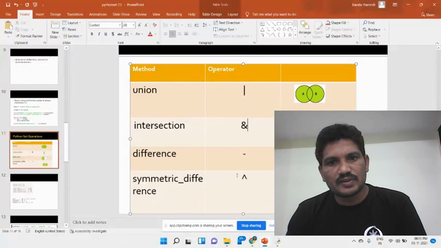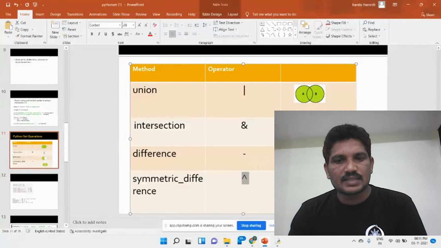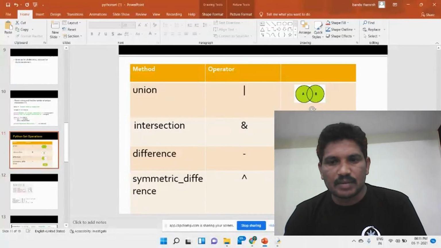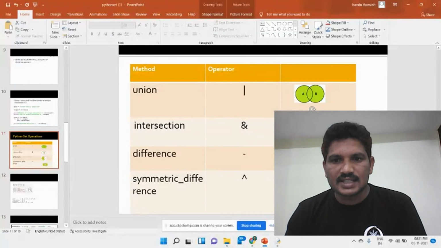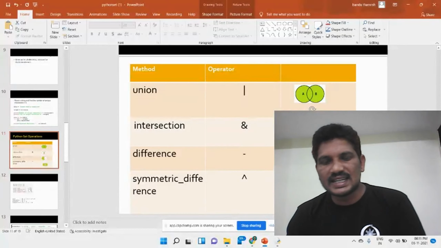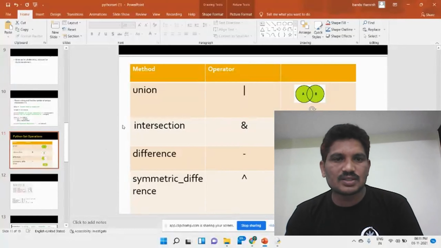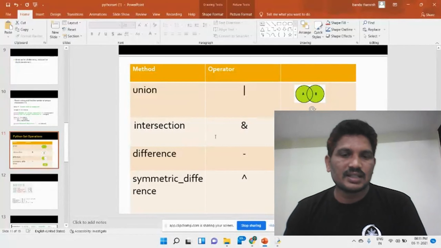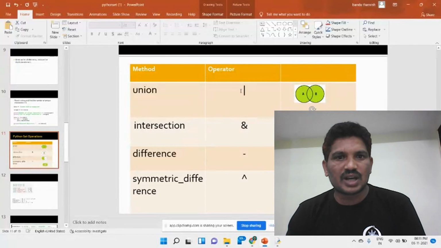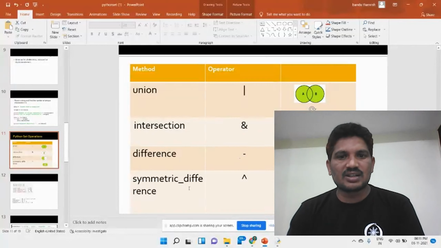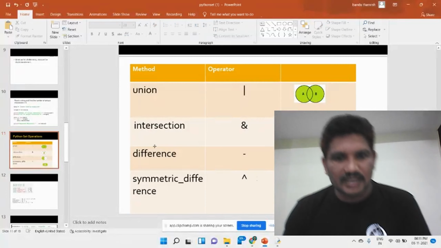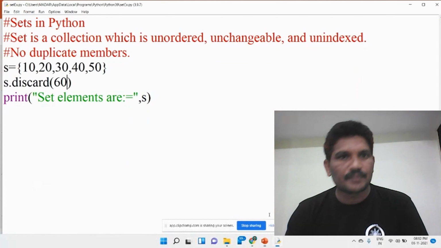The symmetric difference, we use the cap symbol. With the symmetric difference, we can select the elements from set A and set B, but not the common data in set A and set B. This is called the union, intersection, difference and symmetric difference. Then what are the symbols used? For the union, the OR operator; intersection, the AND operator; difference, the minus operator; the symmetric difference, the cap symbol. We will see it in the example.